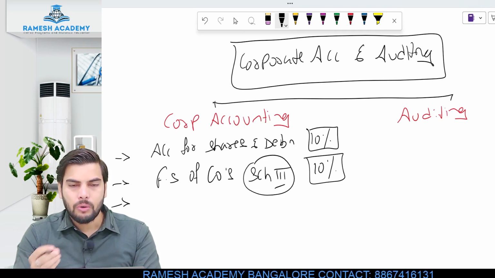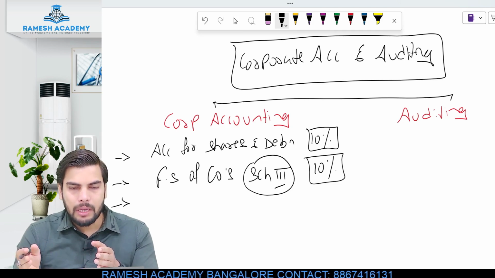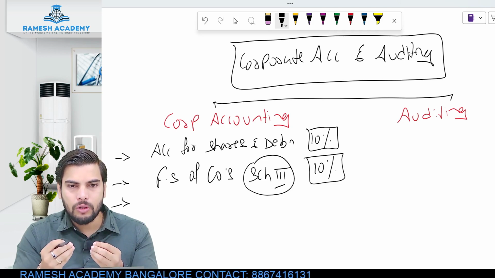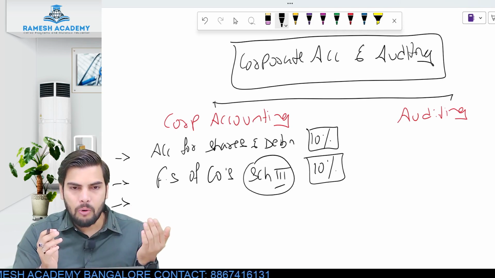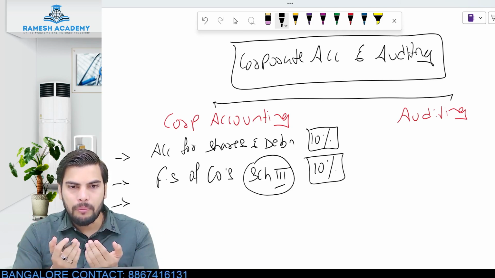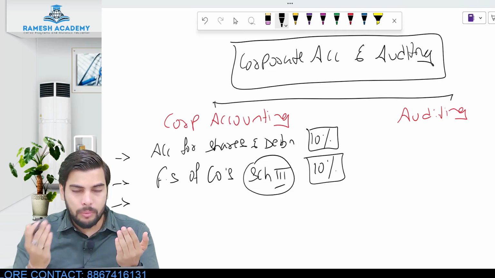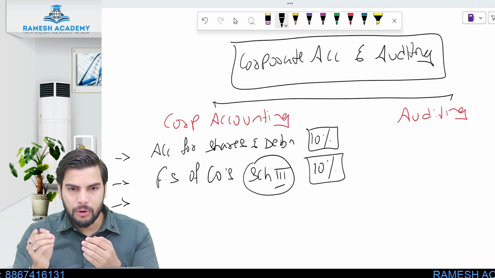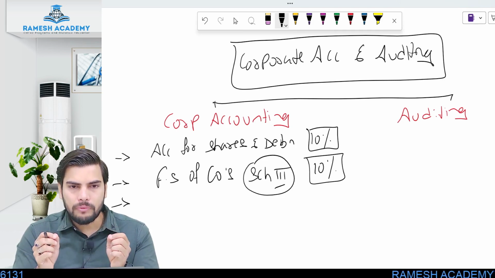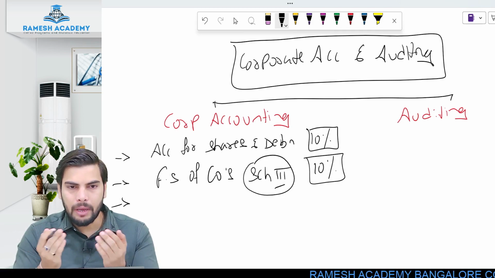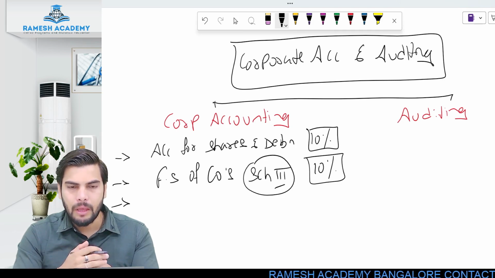Is this clear? Now what's the reason behind this? When each and every company prepares the financial statement in the same format, it is very helpful, or easy, for users to compare the financial statements. If I'm holding the financial statements of ABC Limited and XYZ Limited, both are companies, right? Both would have prepared the financial statement in the same format, so it would be easy for me to compare them. Or if I'm holding the financial statements of a particular company for 2 different years, the company would have prepared both in the same format. So it would be easy for me to compare and analyze the information in a proper way. Is this clear? So that is your second chapter.